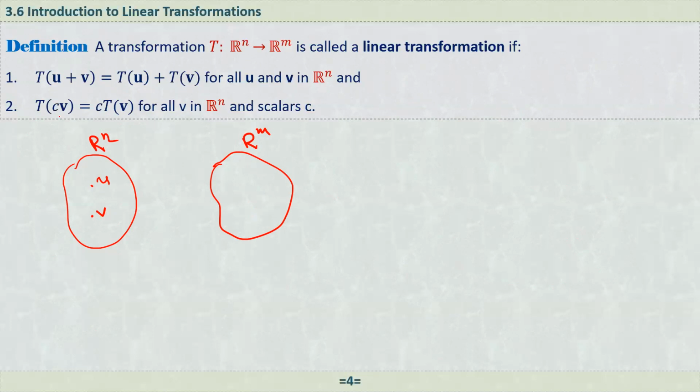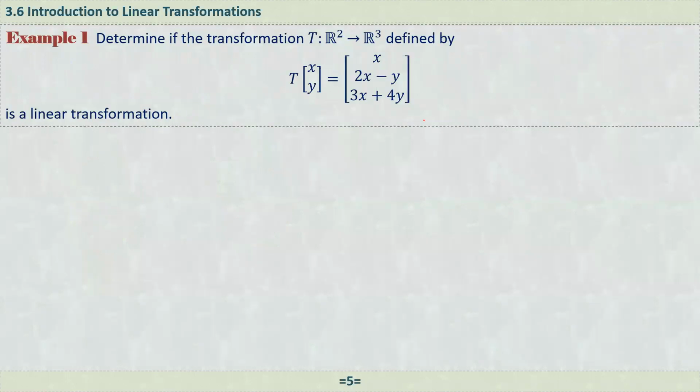And the second one is: if you multiply the vector v by a scalar C and transform it, or first transform v into Rm and after that multiply by C, again it gives the same result. That's why it's called a linear transformation. That is the general definition of linearity. So immediately, let's see one example.